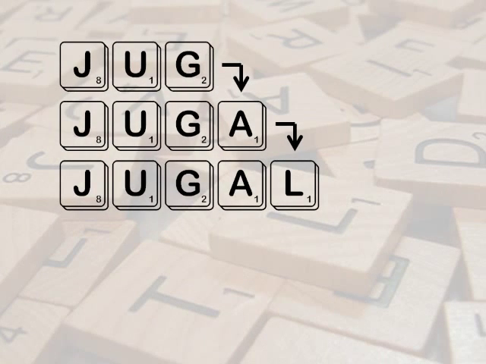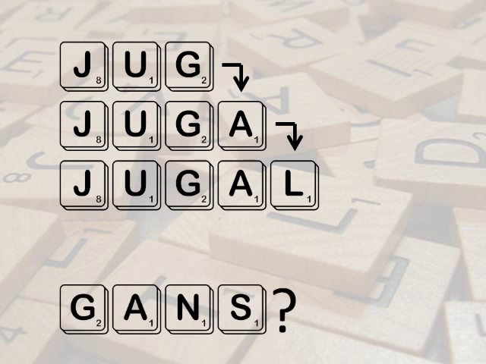Hooks are important, but S-suffix hooks are special because they're often assumed to be acceptable. 2/3 of 2s and 4s and about 80% of 3s take an S. You will probably find many more novice players who know that jug takes an A for juga and that this takes an L for jugal than you will find who know if gan takes an S or not.